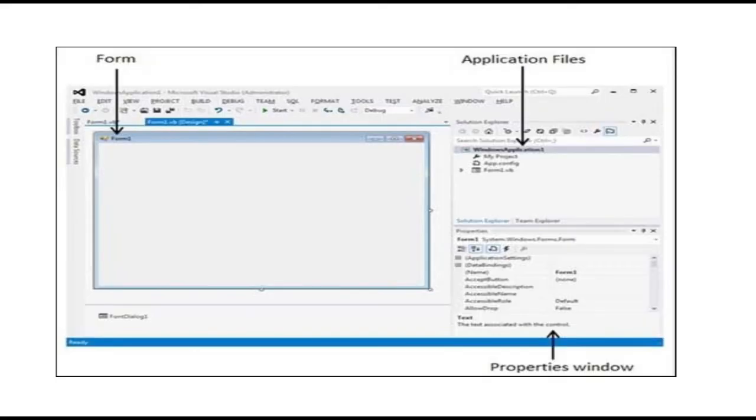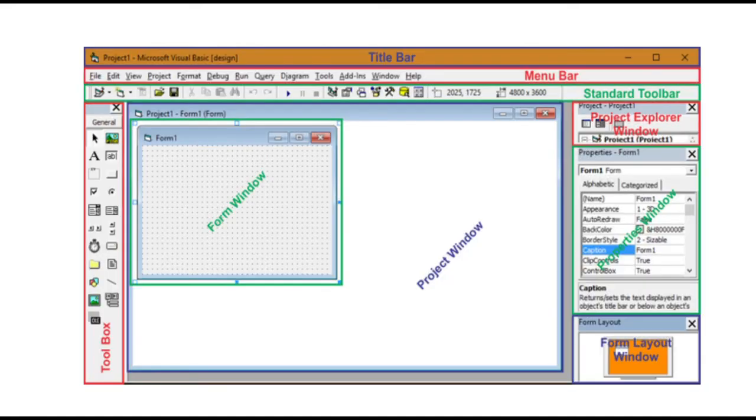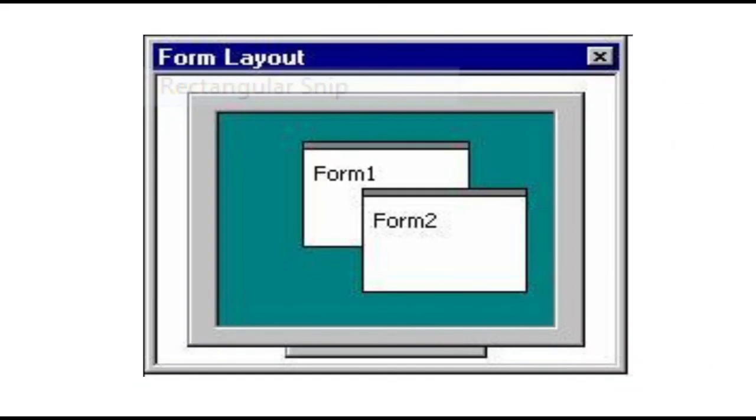Next one important term is form. Form is a primary building block of Visual Basic application. In the VBA IDE, the default form added when we insert a user form is UserForm1. When we double-click on the form name in the Project Explorer, the form will be displayed in the form layout window, and the properties window will display the characteristics of the form and their values. We can change the name, width, height and background color, border color, etc. of the form by editing the values in the properties window.